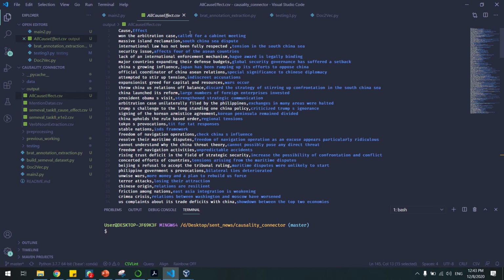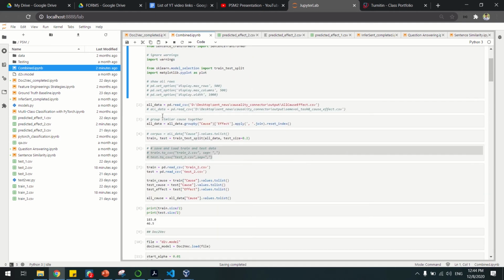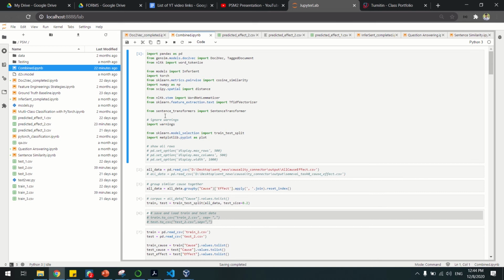So I got two columns. One is cause, one is effect. So for this one, the cause is an arbitrary case, and the effect is called cabinet meetings. And then all of this data will be loaded into this, and after loading the data, the phase one is already done.